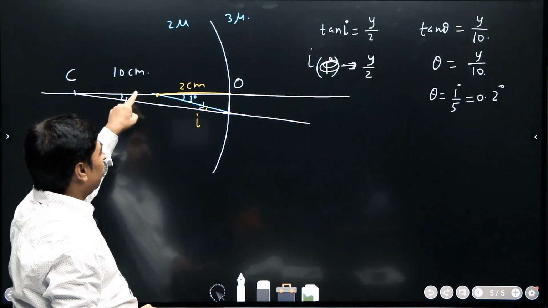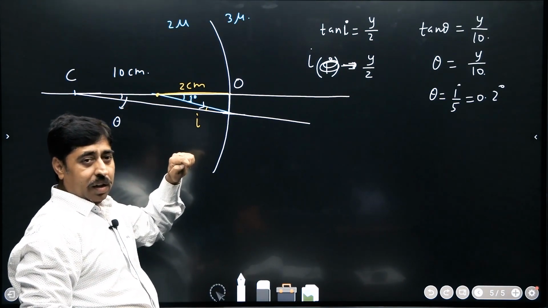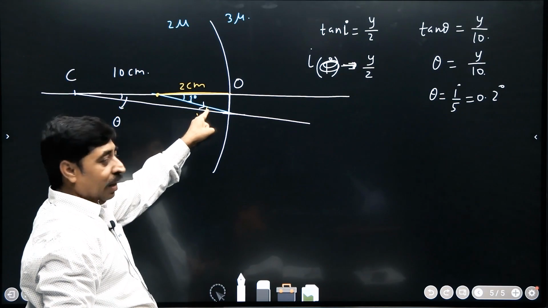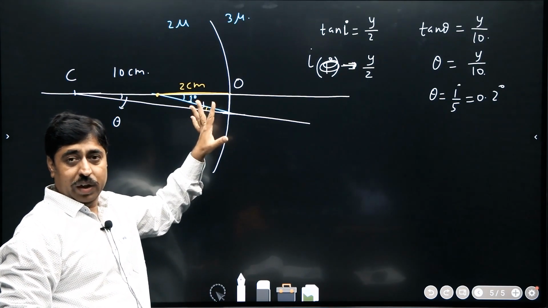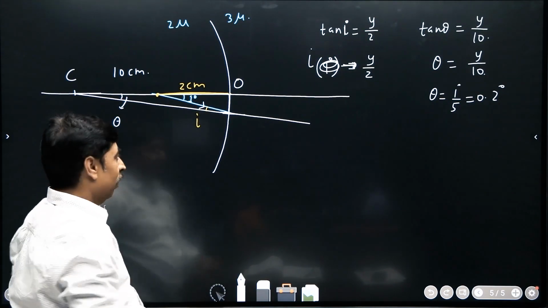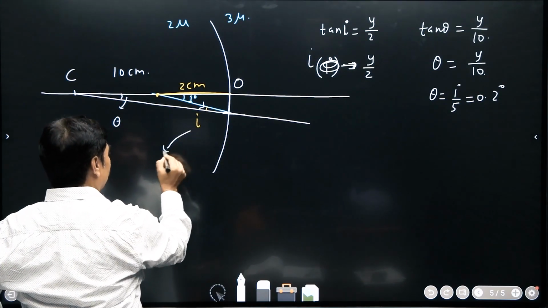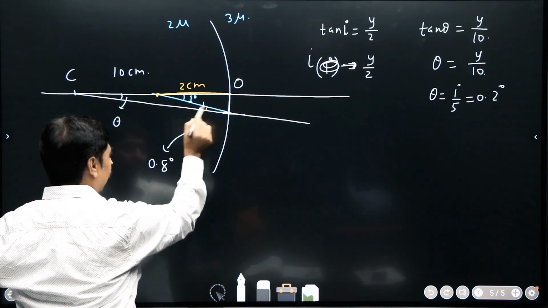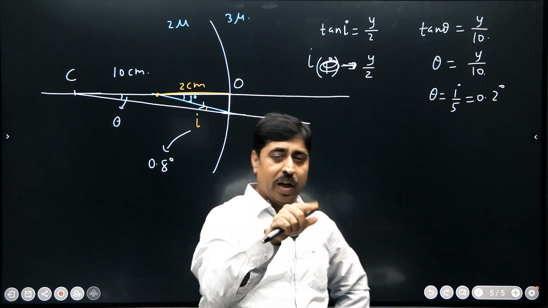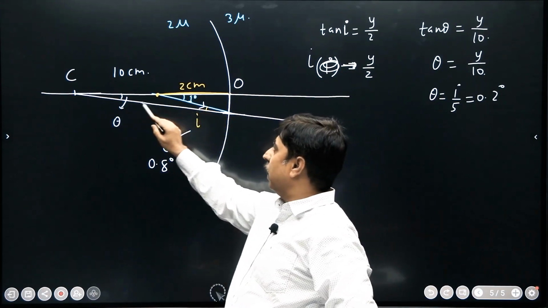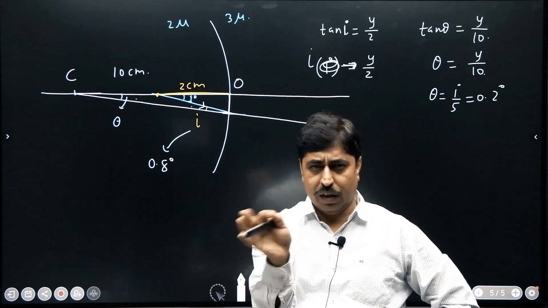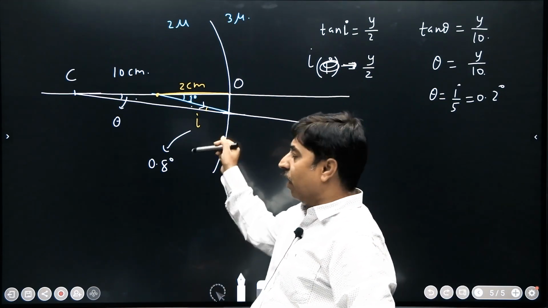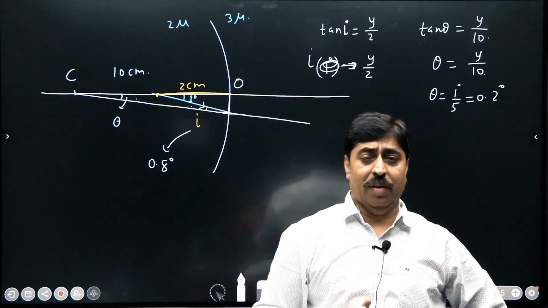Now this angle is 0.2 degree. This is 1 degree. Now can you see that the angle of incidence between the blue ray and this white ray is actually equal to 0.8 degree. This is 0.8 degree: 1 degree minus 0.2 degree, because this 1 degree is this plus this. Exterior angle is the sum of two interior angles. So the angle of incidence now is 0.8 degree.